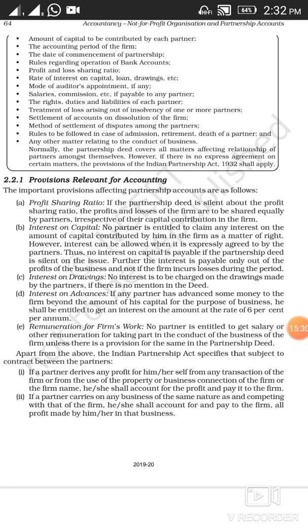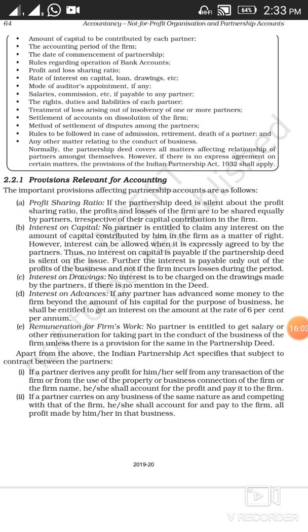Third, interest on drawings. If nothing has been mentioned in the deed about interest on drawings, means drawing is the amount that has been taken by the partners for their personal purpose from the business, in that circumstance no interest on drawings will be charged from the partners if it is not mentioned in the deed.